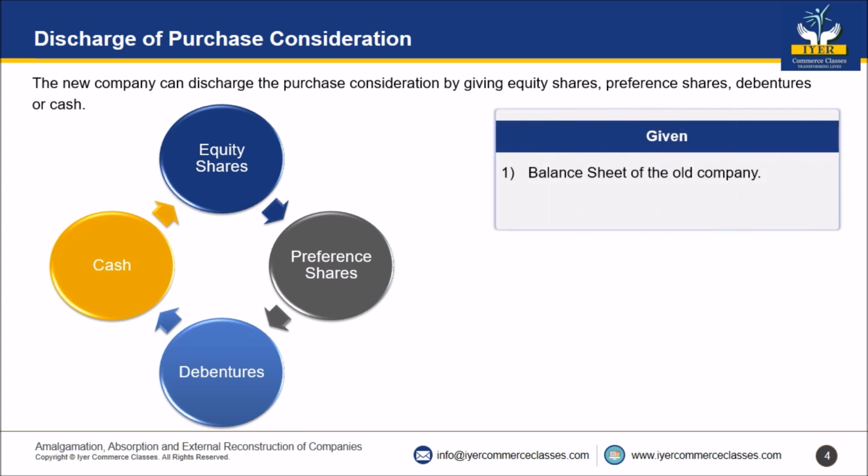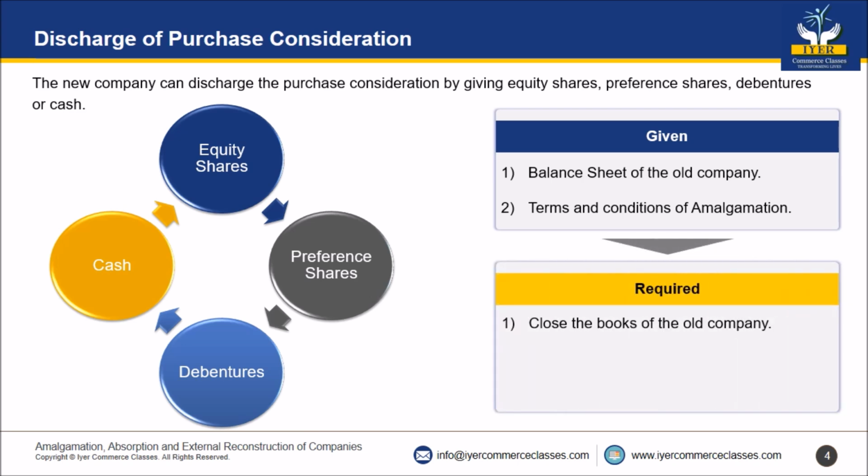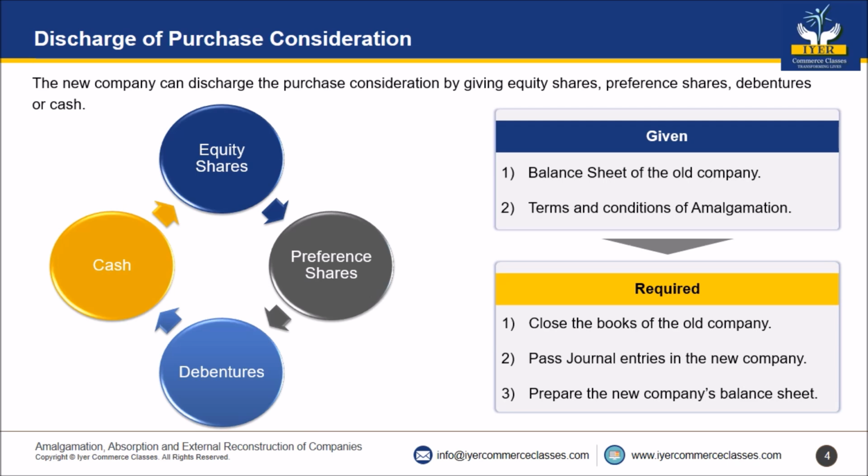Now friends, once you calculate the purchase consideration and the discharge of purchase consideration, now what to do in the examination? You will be given in the problem the balance sheet of the old company, and number two, the terms and conditions of amalgamation. What is required from you? Number one, you have to close the books of the old company. Number two, pass journal entries in the books of the new company. And number three, you have to prepare the new company's balance sheet.